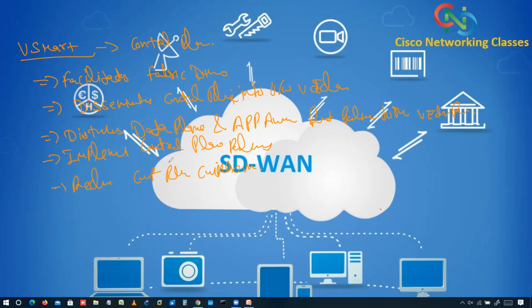Now we'll discuss the vEdge, but before this one, let me show you one slide. So in that one, basically we can see the hierarchy, or we can see like in the top of the page, we'll be having the vBond, then we'll be having the vManage, then we'll be having the vSmart, then vEdge. So that slide will show you how these devices will be connected and how they will form, right?